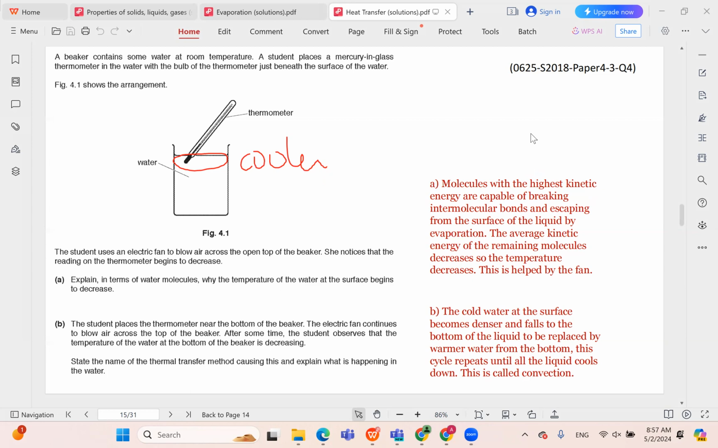What happens if you have cool water at the top and warm water at the bottom? So you have something called a convection current. The warmer water rises up and the cooler water falls down. This is because warmer water is less dense than cooler water. It expands, so its density decreases, and therefore it rises up. This is called convection. So we're going to say that the cold water at the surface becomes denser, falls to the bottom of the liquid to be replaced by warmer water from the bottom. And this repeats until all the liquid cools down, and this is called convection.